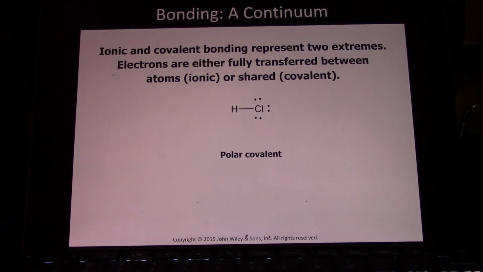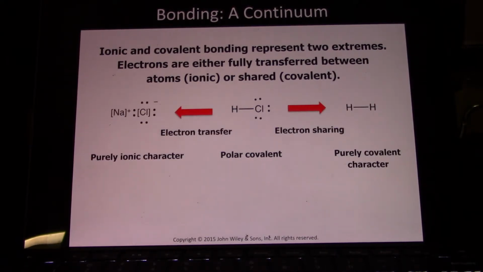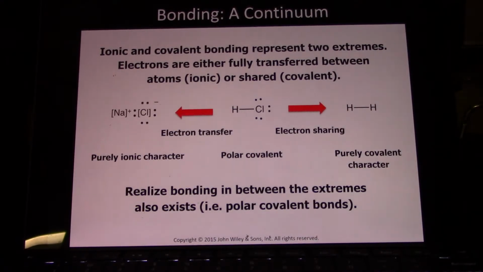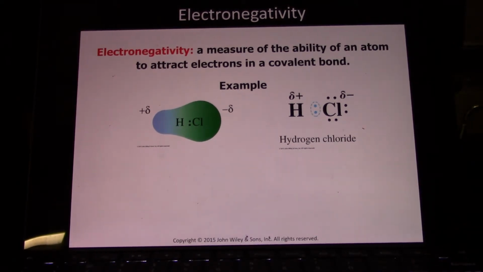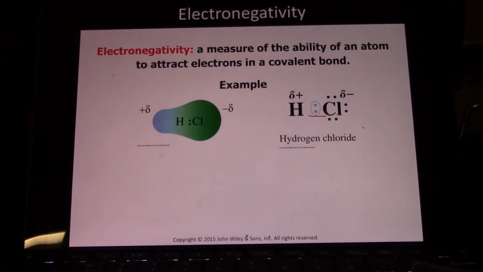Sometimes electrons are shared, but they're not shared equally. And that leads us to the polar covalent bond. And then we're going to have partial charges. In a polar covalent bond, one of the atoms in the chemical bond is hogging the electrons. So the electrons spend most of their time around one of the atoms, and because electrons are negatively charged, that atom becomes partially charged.